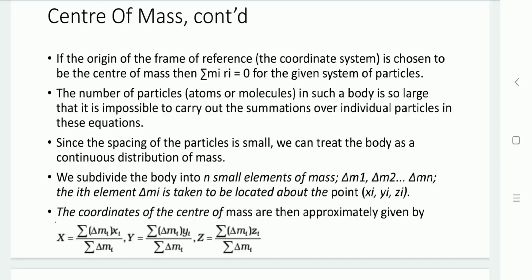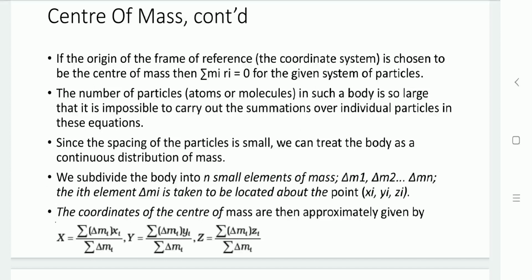The spacing of the particles is very small, so the body can be treated as a continuous mass distribution, and we divide this body into small elements, delta m1, delta m2, likewise delta mn. So delta mi is taken to be located in space at xi, yi and zi.